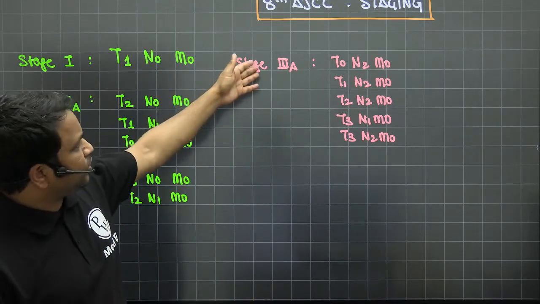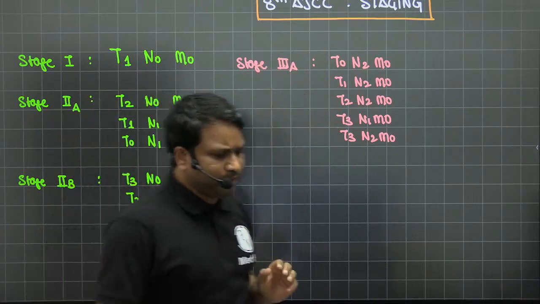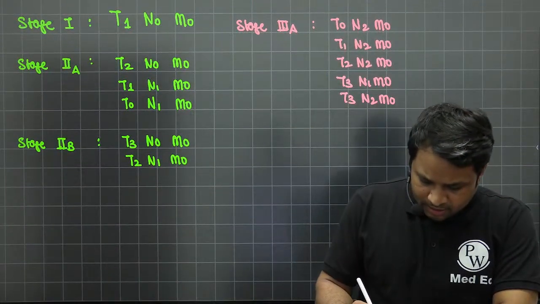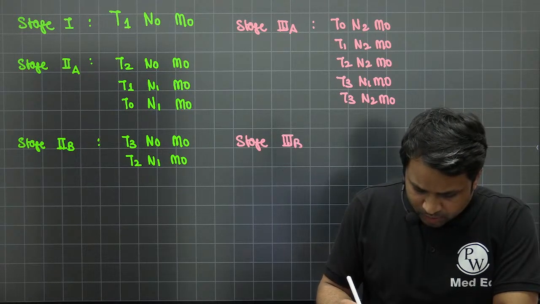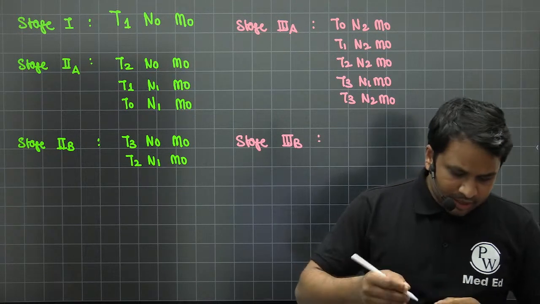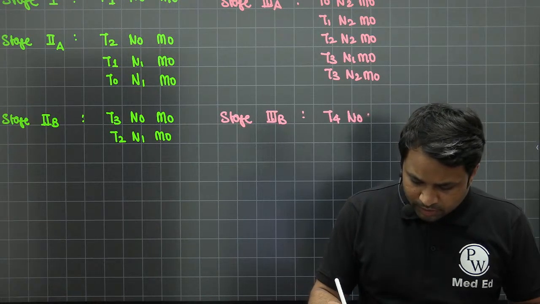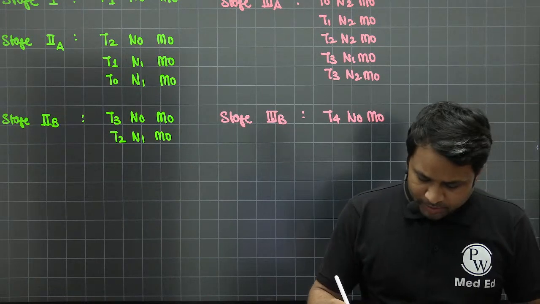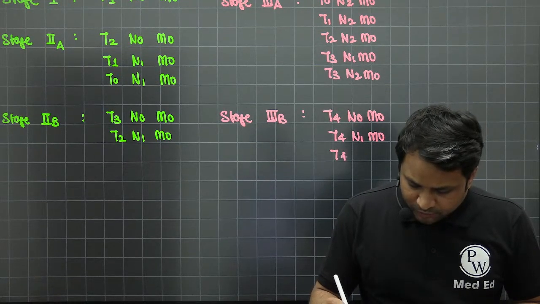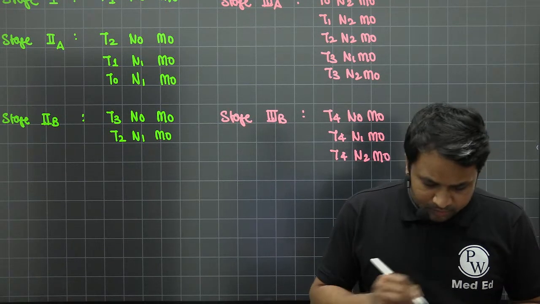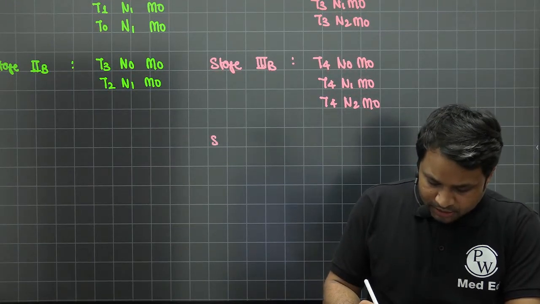So stage 3 is going to be predominantly an N2 disease. Okay, if it becomes N2, it is going to be stage 3A. Then going to stage 3B disease. In stage 3B disease, it is going to be T4 N0 M0, T4 N1 M0, or T4 N2 M0. Right? Any of this will become stage 3B. Then comes the stage 3C.